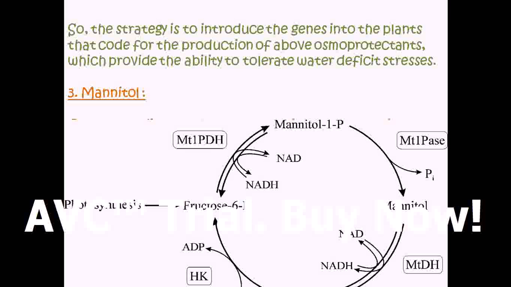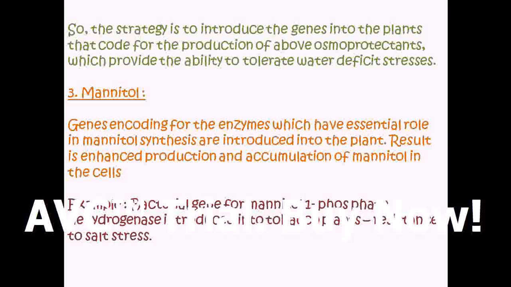This is the enzyme which is induced by introducing the gene from other sources like bacteria into tobacco plants, giving resistance to salt stress. So by the production of these protectants, plants are also developing resistance towards stress.